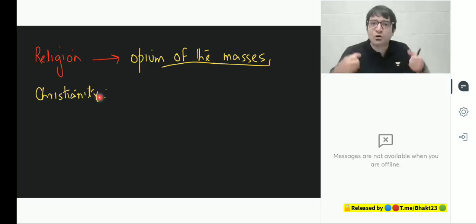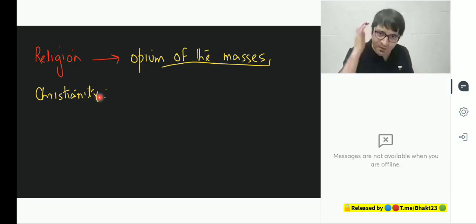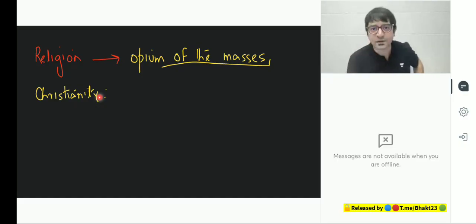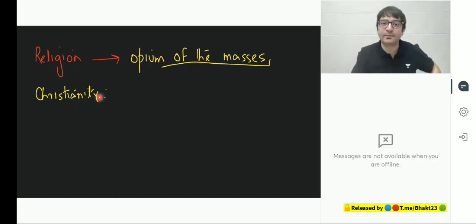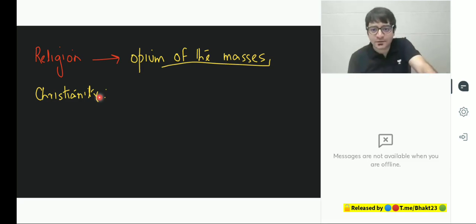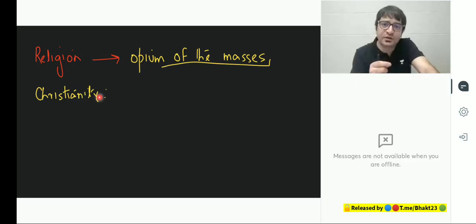You will not be able to come out of this exploitative practice. You will not be able to embark on this revolution to overthrow this capitalist system because you have this opium of religion which is not letting you revolt for your own benefit. And that is why Karl Marx said religion should be destroyed. And that is why so-called communist states are anti-religion, atheist states. If you look at Cuba, countries in Latin America, China, Russia to a large extent, these are anti-religion atheist states because they have imbibed the teachings of Karl Marx, wherein he said religion is the opium of the masses. It's the hope of the hopeless creature.